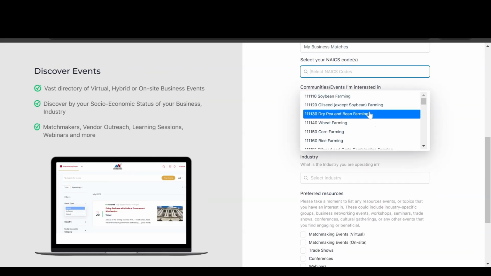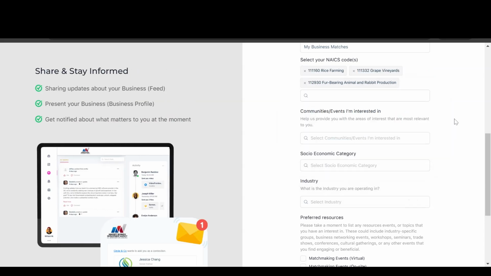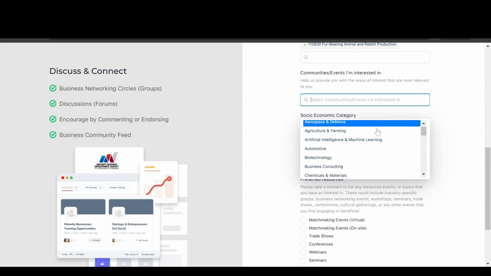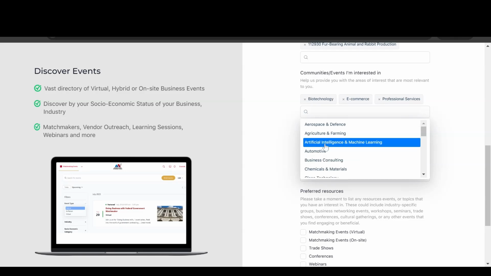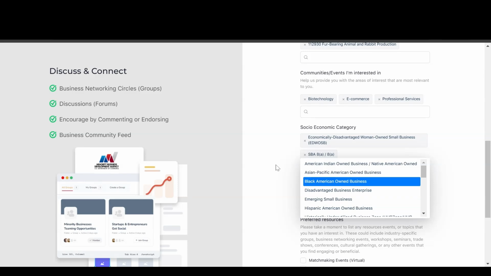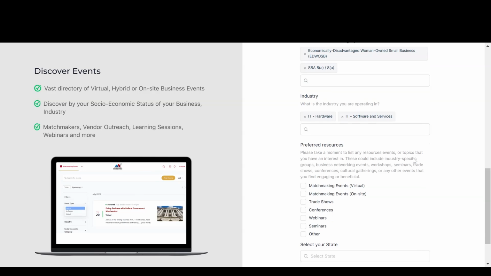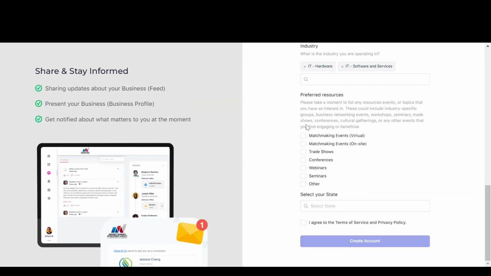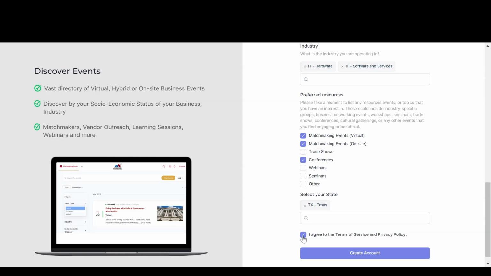You'll be asked to select your NAICS codes, socioeconomic categories, and industry to match you with opportunities. Next, choose the types of events you're interested in and select your state to connect with local communities created by your regional MBDA center. Click on Create Account to finish the registration.